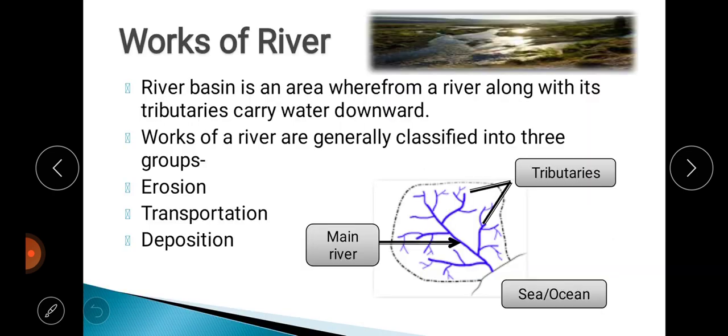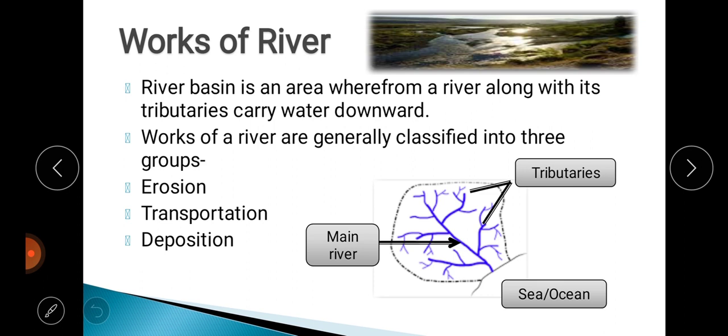So, you see, changes in the earth's surface. It is mainly because of two forces. The first one is endogenic forces, and the other is exogenic forces. What are endogenic forces? Basically, those forces which are working in the earth's interior, that means inside the earth, like a volcanic eruption or an earthquake. These mainly take place because of the endogenic forces, because we have already learned that it is because of the movement of the plates.